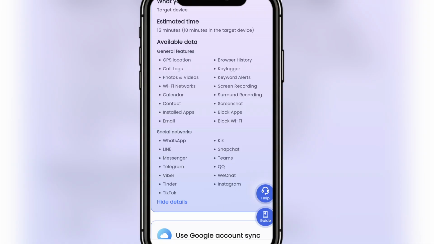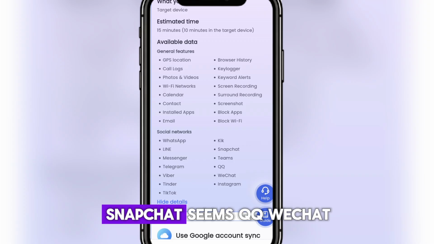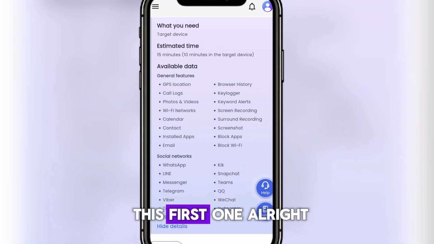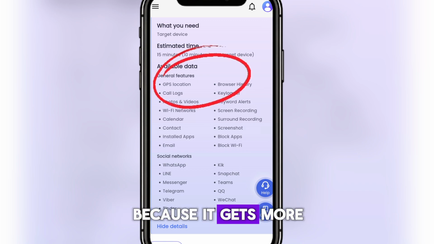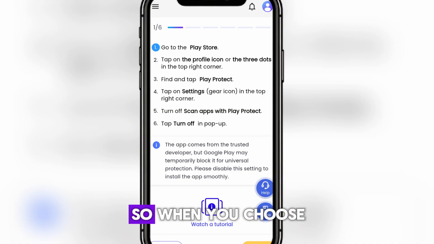And as you can see, for social networks, we have WhatsApp, Line, Messenger, Telegram, Viber, Tinder, TikTok, Kik, Snapchat, Teams, QQ, WeChat, and Instagram, all on this first one. So I think we are going with the first one, because it gets more details. So I'm going to choose the first one. When you choose the first one, this is exactly what they are going to do.